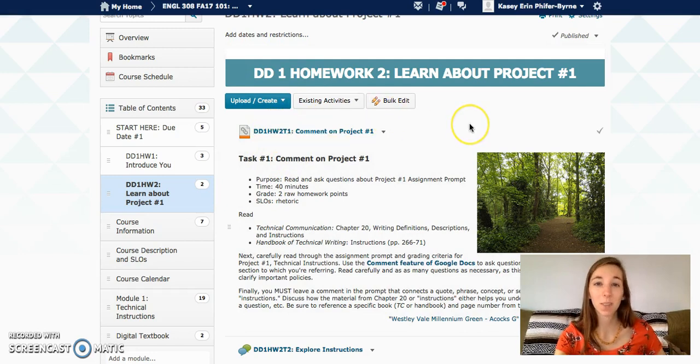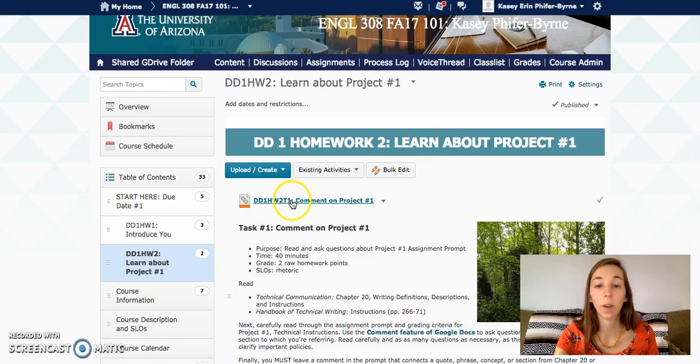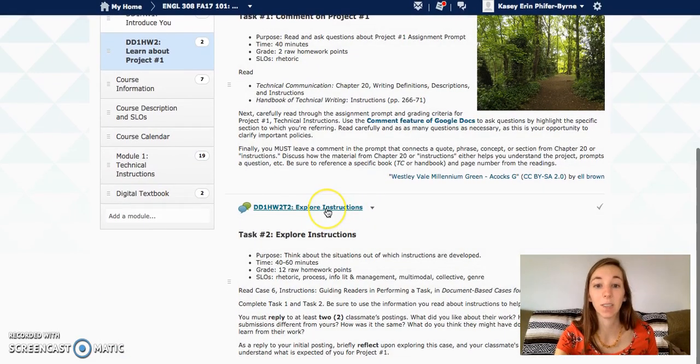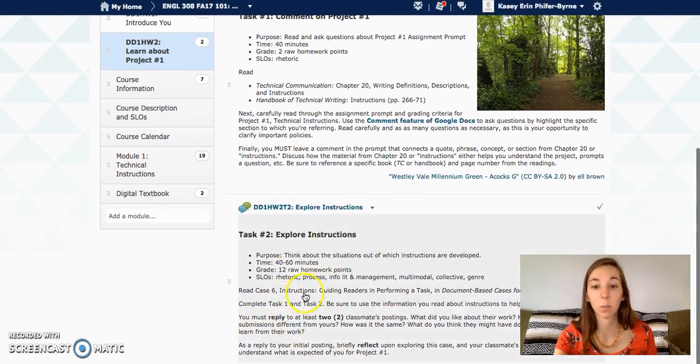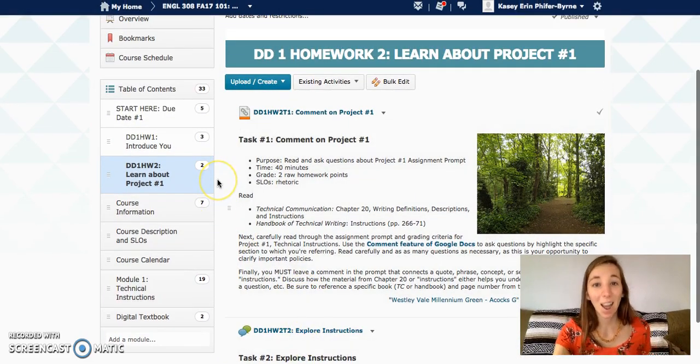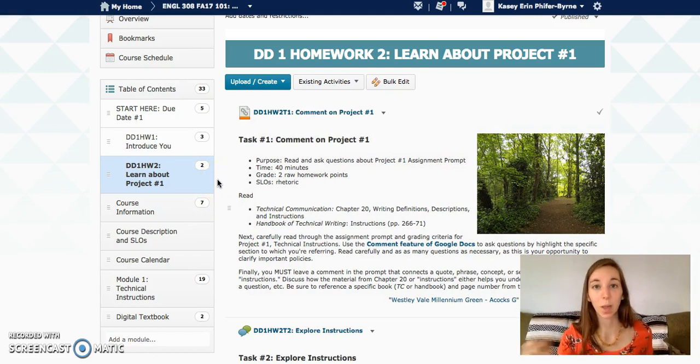We don't have workspaces, we're not using Google Sites or anything like that. So when you're ready to complete an assignment, you can click right where it's supposed to go. If you click here, this will take you to the Project 1 prompt. If you click down here, it will take you to a discussion board, which is where you're supposed to complete this particular assignment. I think it's a lot more intuitive and streamlined that way.